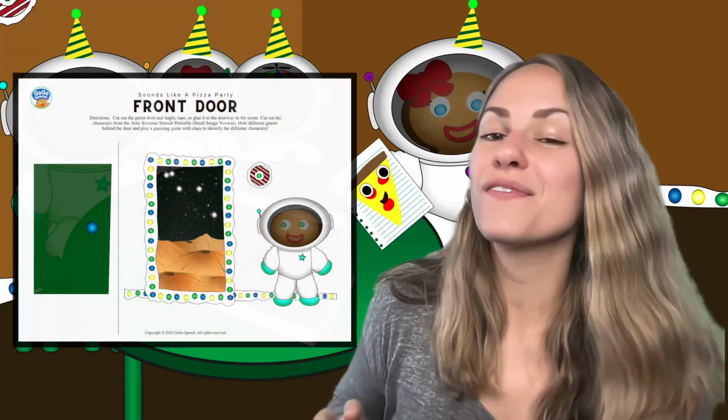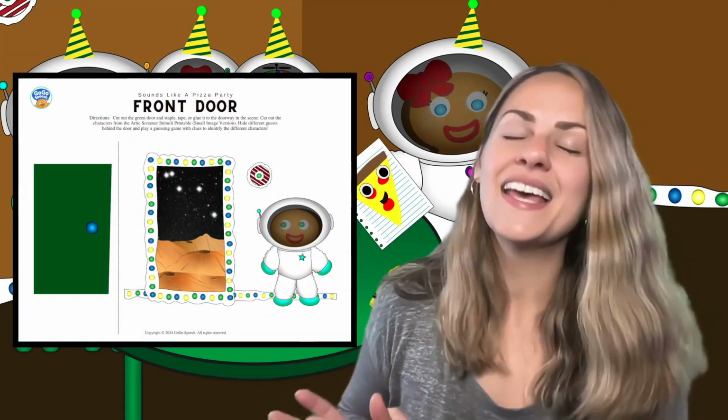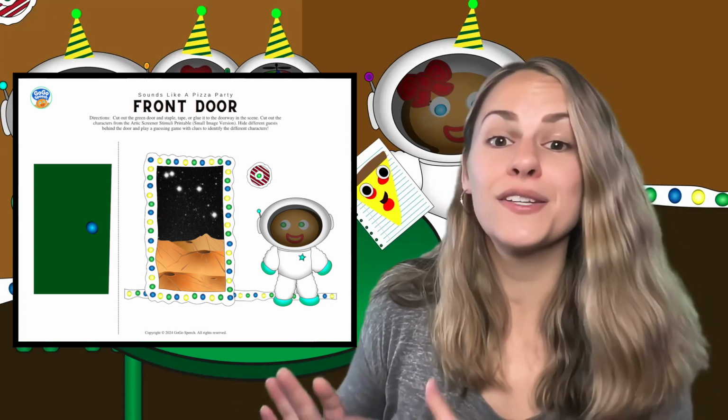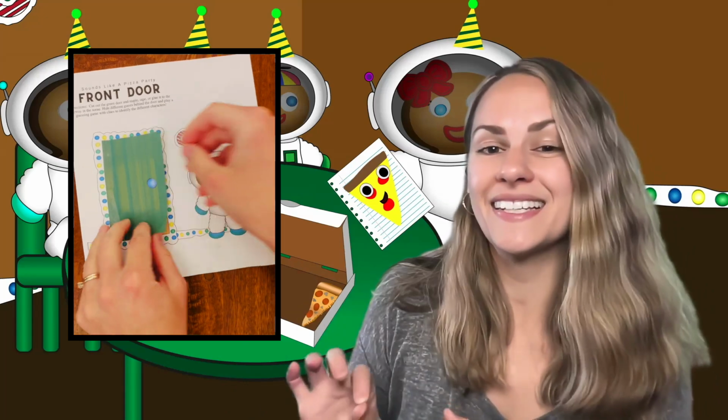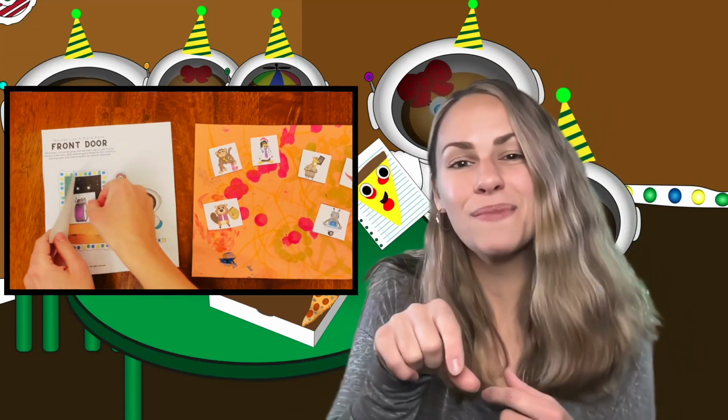Another PDF is a front door printable with the gingerbread man, so you can staple or tape the door to the doorway, and you can use the small image version of the characters to play with the scene. You can play a guessing game with your kids, hiding the characters and giving clues to guess who's inside the door. Or you can place a character inside of the door when that character arrives in the story. When you invite the guest inside, the child can take that picture and add it to a piece of paper to create a new scene.